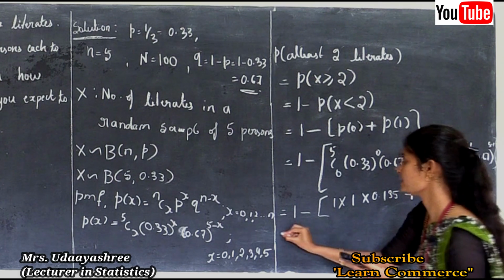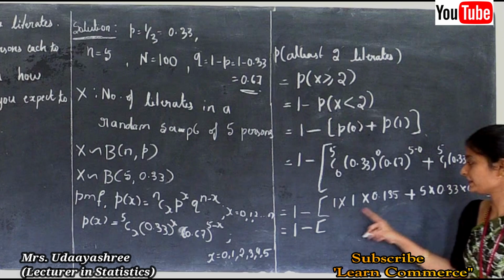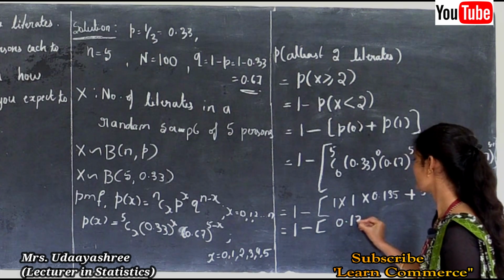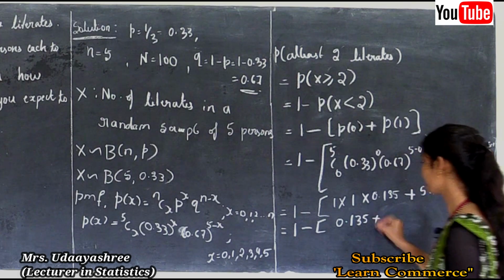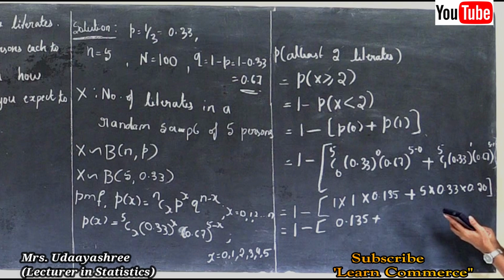This is equal to 1 minus 1 into 0.135 plus 5 into 0.33 into 0.20.